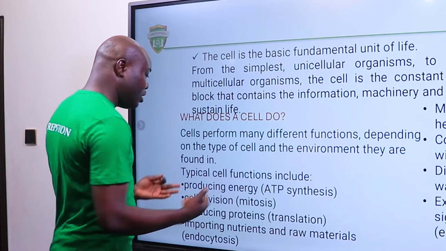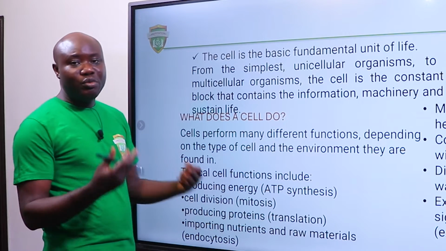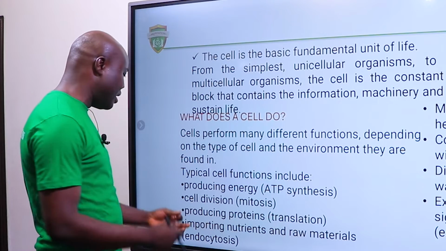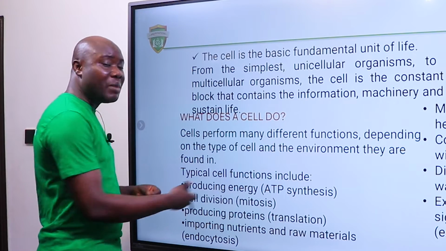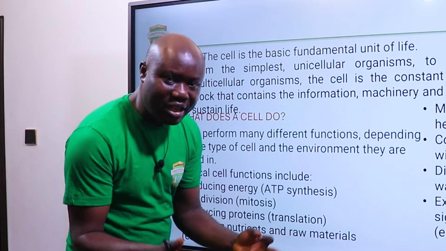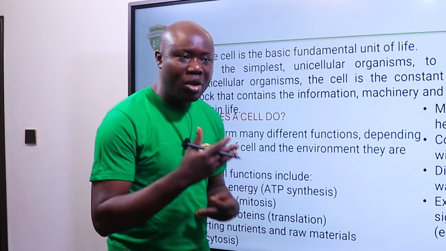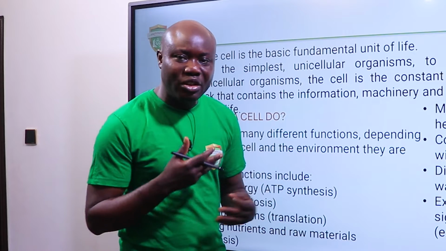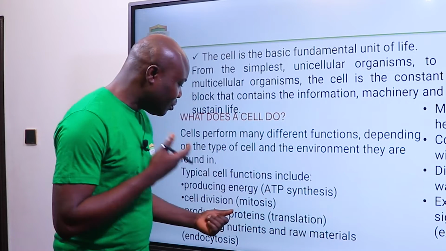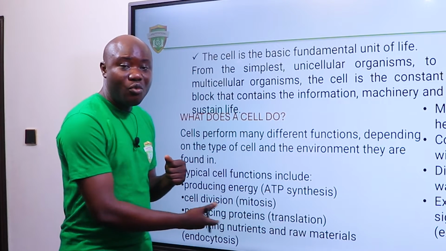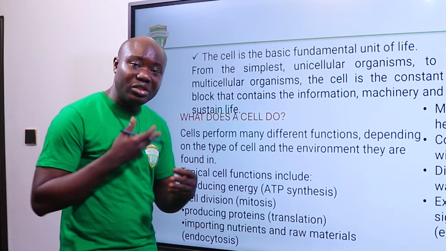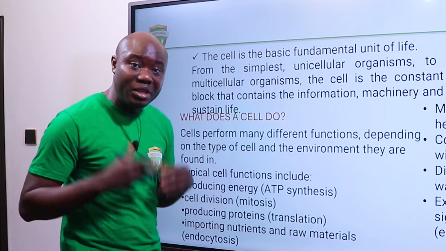Okay, now the typical functions include producing energy. That is the synthesis of ATP. Energy production, where does that happen? It happens in the mitochondria. Mitochondria is an organelle in a cell. We have cell division, which is mitosis. Now, all of us started so small. Every organism will always start so small, but as time goes on, after months, years, you discover that the organism is increasing in size, the organism is getting bigger. That happens via mitosis, where the cell divides to replicate itself, so that the number of cells in the organism increases.